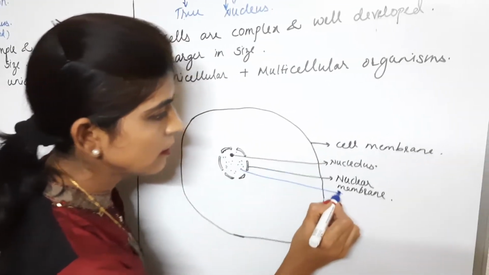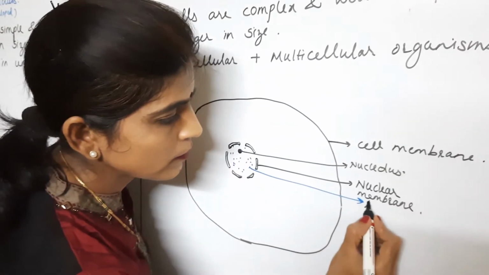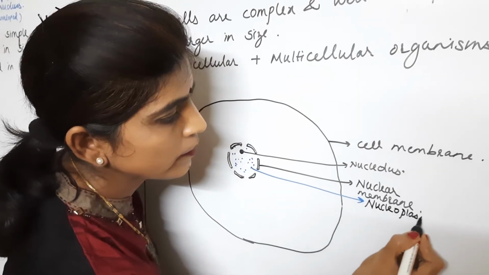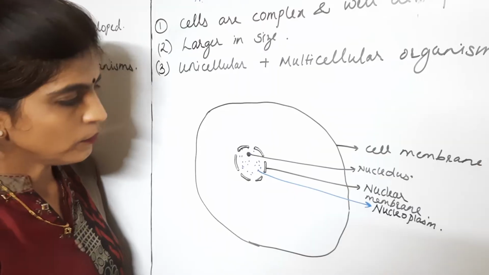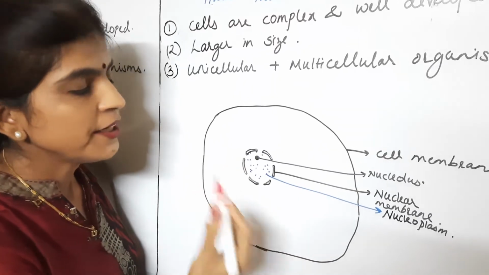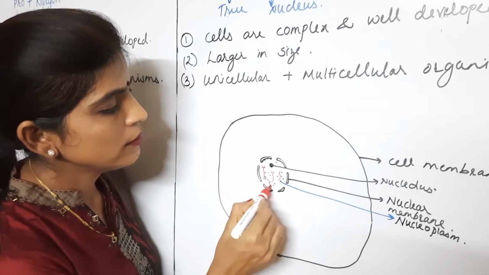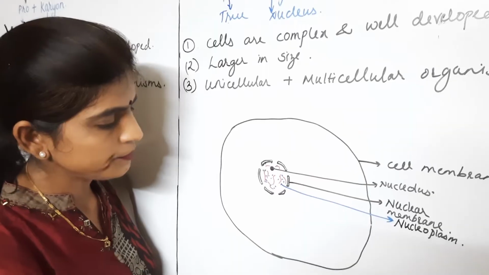So this is nucleoplasm. And still more structure, genetic material is in the form of fiber like structure called chromatin fibers.